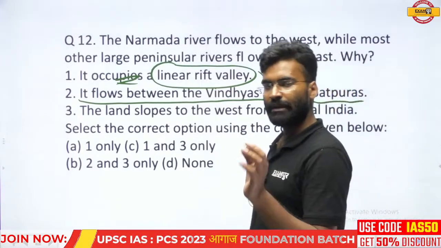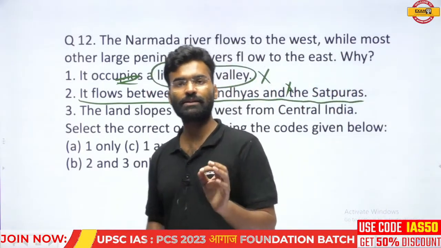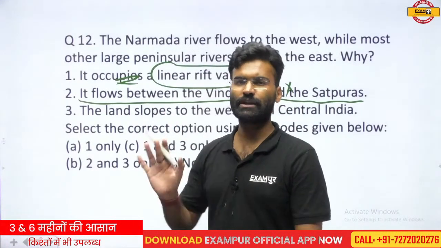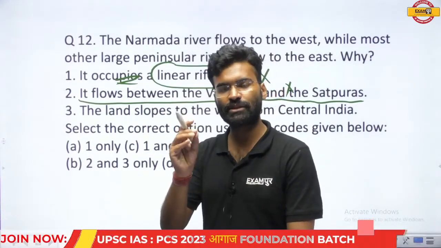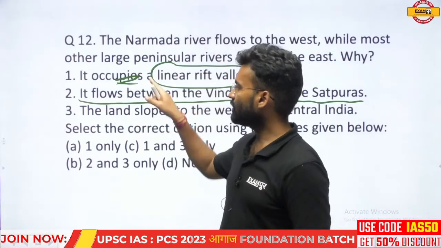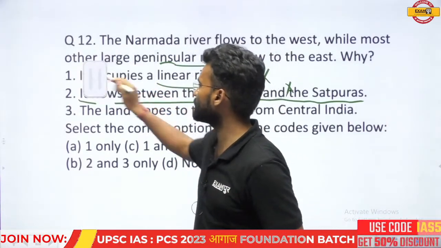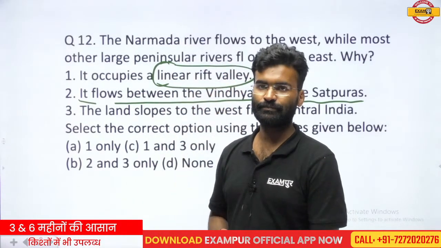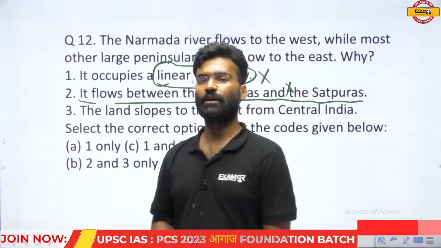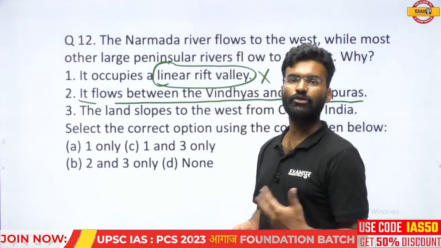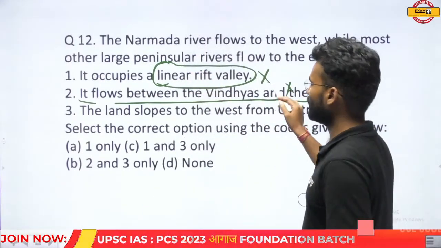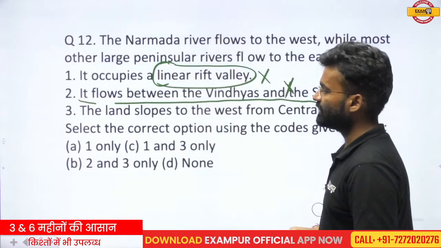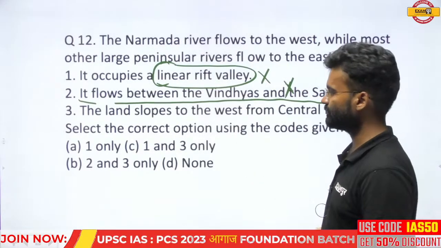Many books give the answer of this question as 1 and 3. Many times, many teachers also clarify. But try to understand the logic which I am giving you and think about that, whether I am right or wrong. Okay, so this is also not a situation, this is also not any condition to determine the direction of the Narmada toward the westward.